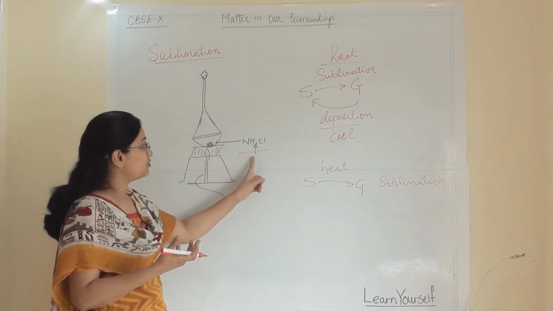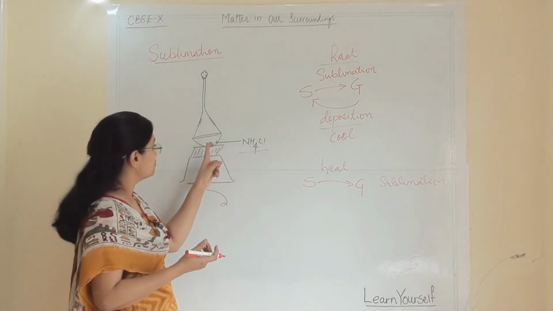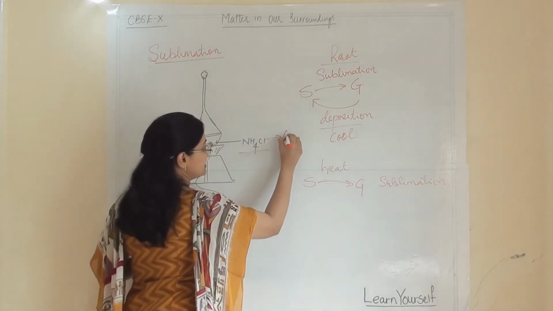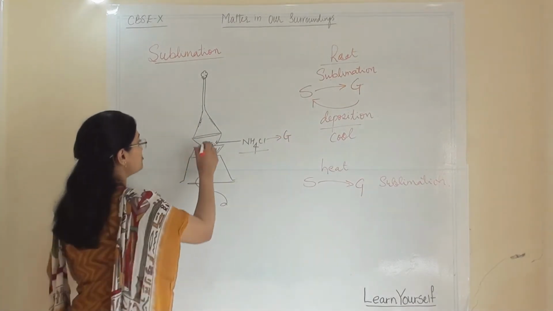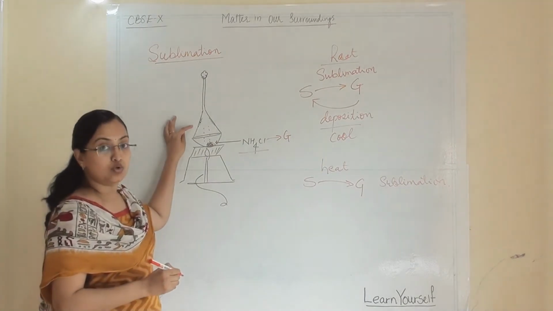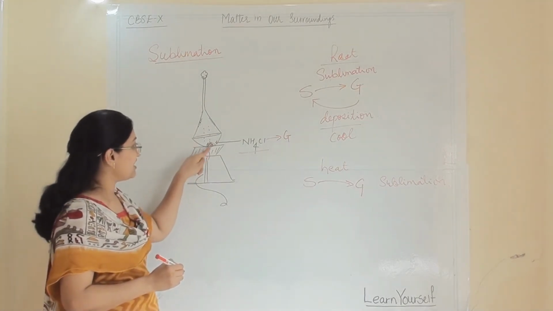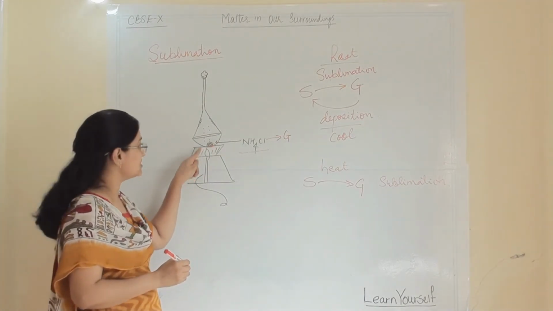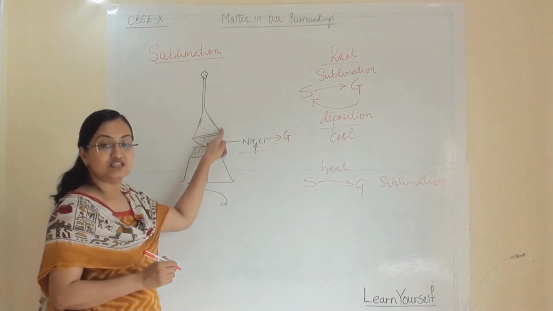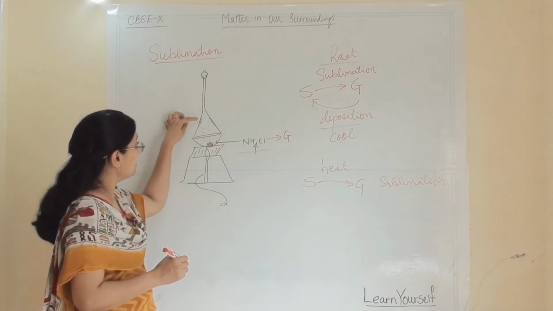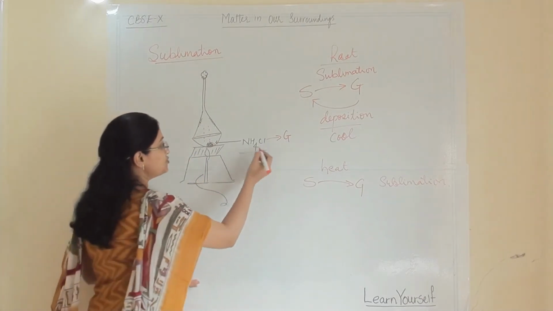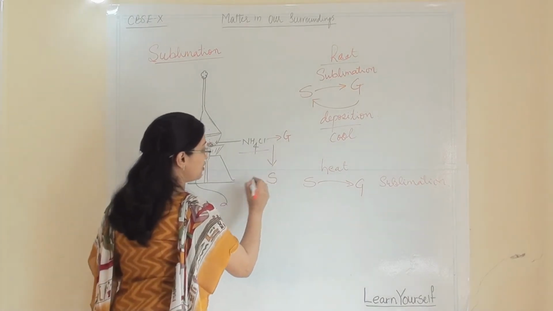This ammonium chloride is a sublimable substance. While giving heat, it will become a gaseous substance. As it reaches the funnel, the funnel is cool compared to the petri dish. Here I am supplying heat, so the dish is hot, but my funnel surface is still cool. So the vapor will stick to the funnel surface, and it will convert back to solid.